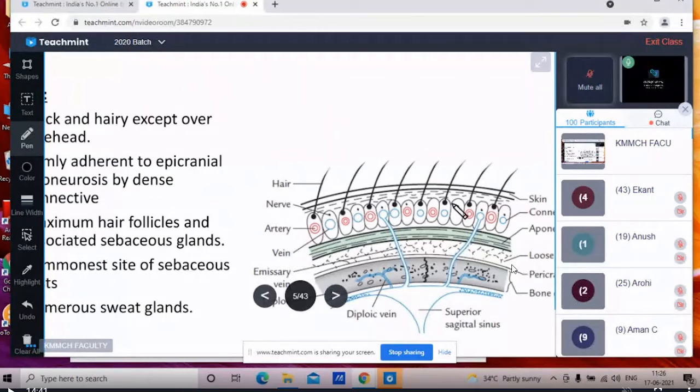If it were only in fatty tissue, the vessels would automatically retract, but as the wall of this vessel is adherent to this fibrous tissue, which is non-contractile, they are unable to contract, and that's why they cause profuse bleeding. Here the bleeding can be stopped by pressing against the underlying bone. So the bleeding on the scalp cannot stop automatically. It can be stopped by giving pressure over that avulsed area.